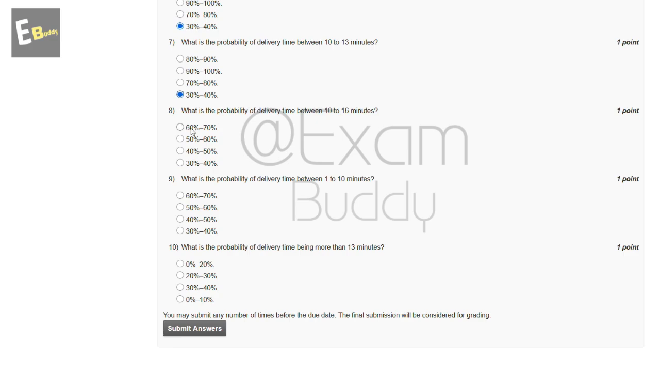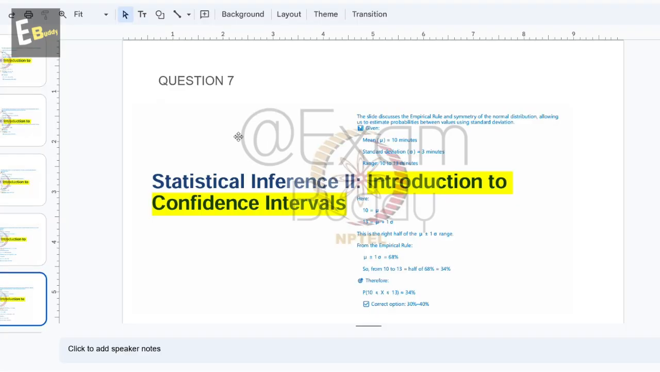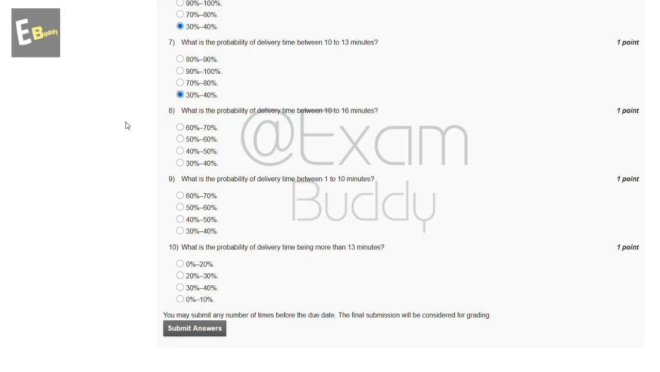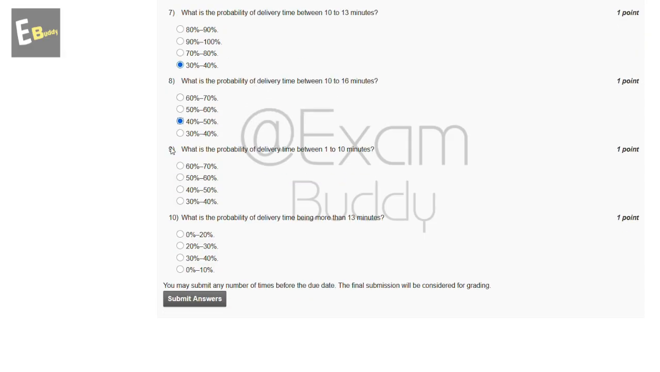So these are the options, and now let's check the answer of the eighth question. These are the calculation and the correct option is 40 to 50%. So the answer of the eighth question is 40 to 50%, option C. Now the ninth question is, what is the probability of delivery time between 1 to 10 minutes?